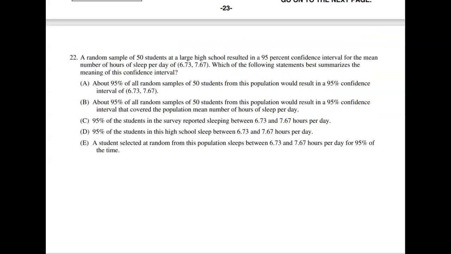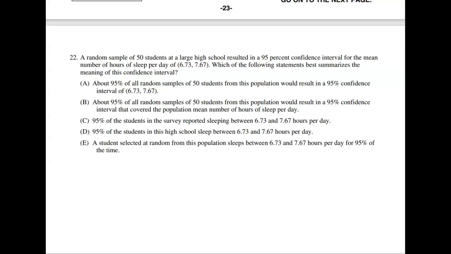This is incorrect because we will not get that same interval each time. When we build the confidence interval, if we were to use the same method over and over again, what the confidence interval is doing is capturing the true mean for the average hours of sleep for students at this school.